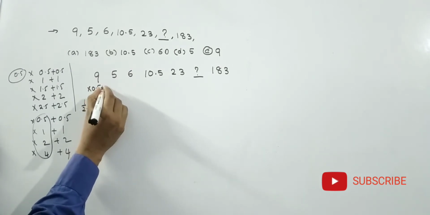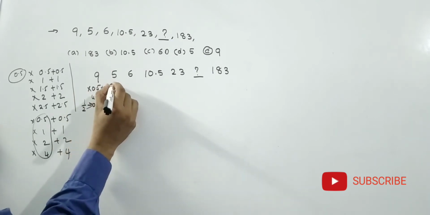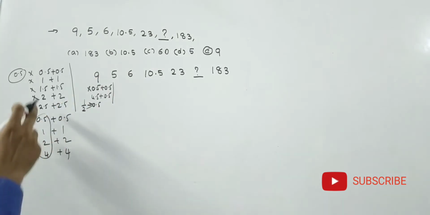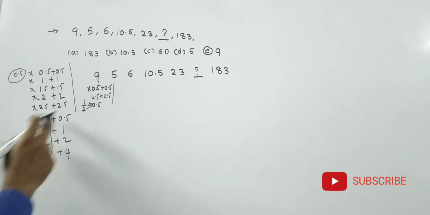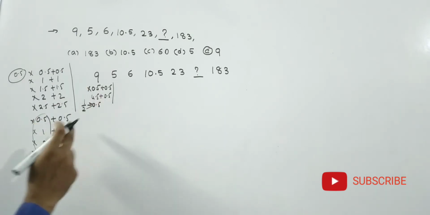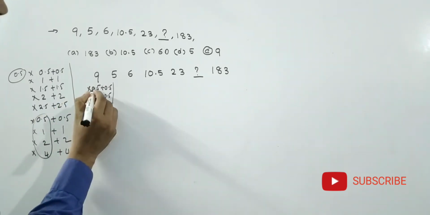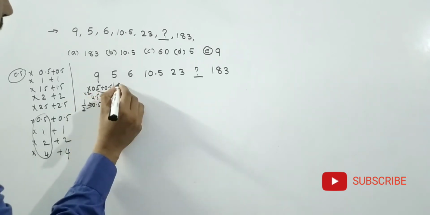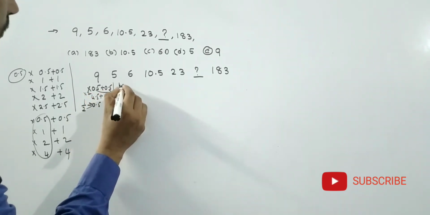That means into 0.5 plus 0.5. See friends, here two chances are there. 5 becomes 6: either he has added 0.5 or he has multiplied with 1. Here, if you go for multiplication with 2, 1 will come, and again here, multiplication with 2, 1 will come.